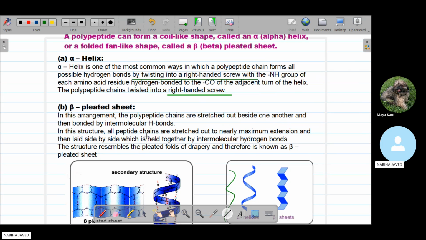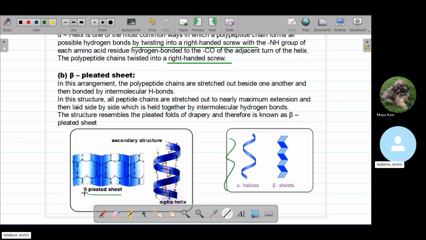In this structure, all the peptide chains are stretched out to nearly the maximum extension they can and then laid side by side, which is held together by the intermolecular hydrogen bonds. The structure resembles the pleats of a drapery, and therefore it is called the beta pleated sheet. They form a fan-like structure, stretched out nearly to the maximum extension they can. That is why we see the structure like this.